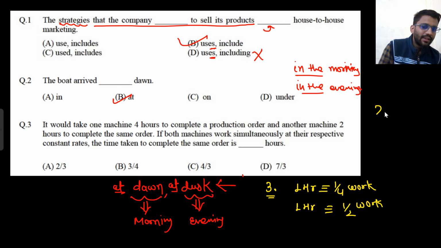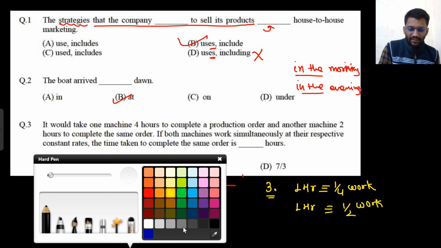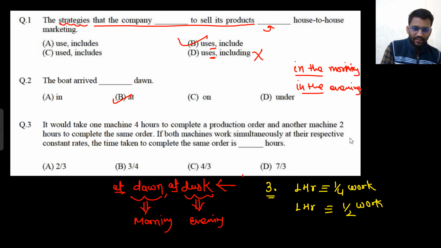In 2 hours, he would complete 1 work. That means in 1 hour, he would complete half work. And in 4 hours, he would complete 1 work. That means in 1 hour, he would complete 1 by 4 work. So if both work simultaneously at their respective constant rate, what is the time taken to complete the same order? If both are working together, that means in 1 hour, they would do 3 by 4 work.